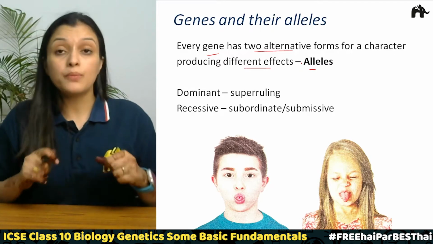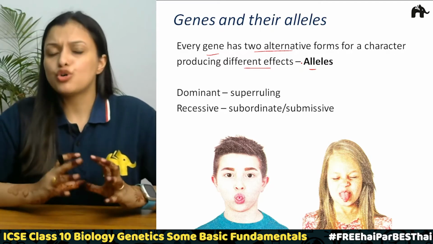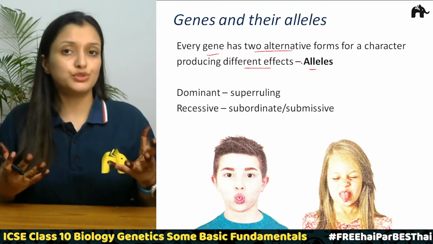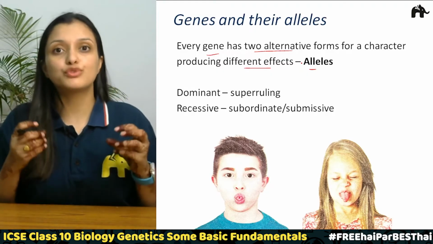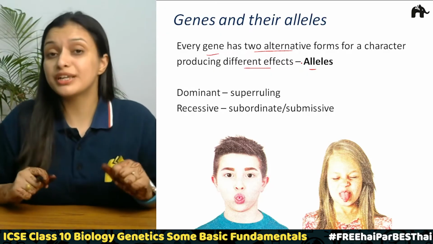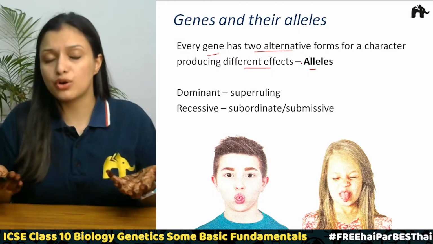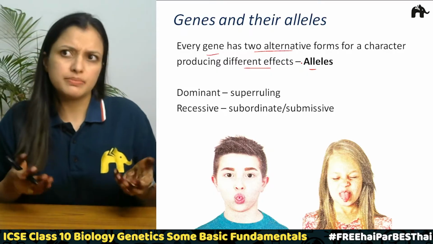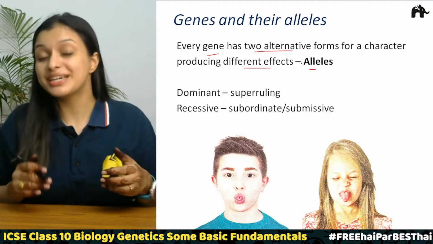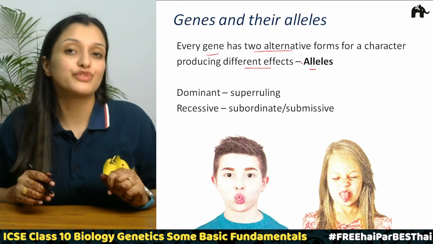Correct? Now, let us take an example of rolling your tongue. Say there are 40 students in the class. Out of 40 students, you have to ask every student to roll their tongue. So let's see how many of you can do that, and how many of you cannot. But how is it possible that some of you will be able to do it and a few of them will not be able to do it? Because this is all because of your genes.